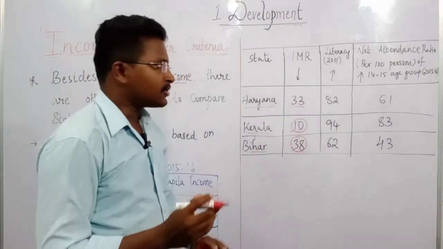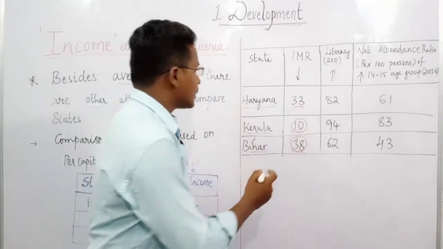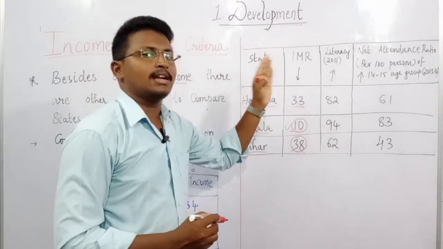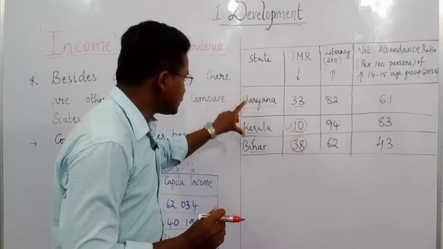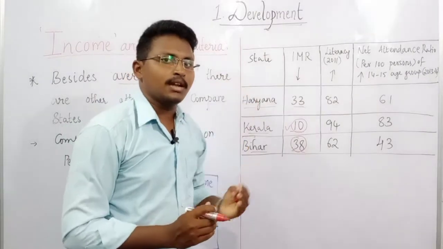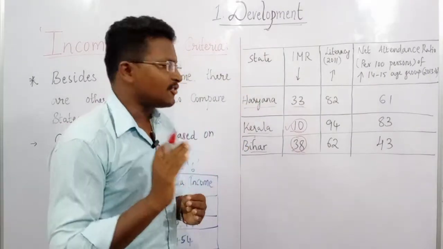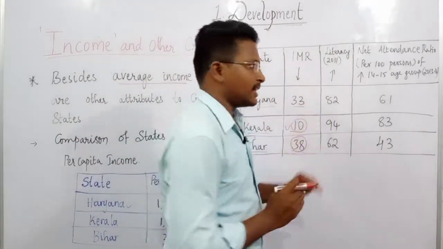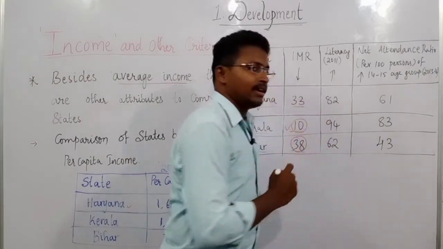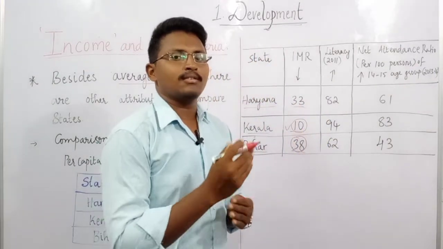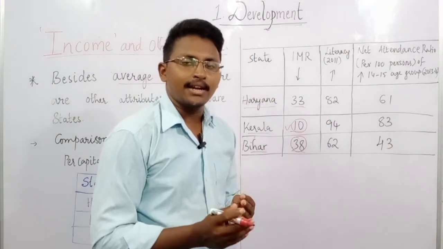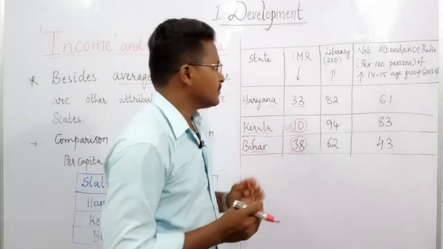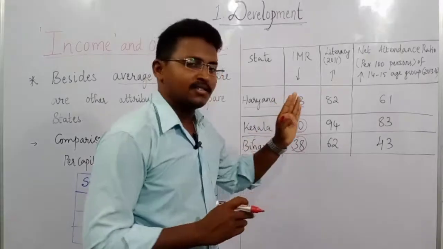So according to this data, if we compare, Kerala is in a better position in the infant mortality rate. Why? Because among these three states, the smallest number of children dying before the age of 1 year is in Kerala. Now let us talk about the second aspect, that is literacy rate. As I told, those who are above 7 years of age and who can read and write at least in one language, we call them literate or educated people. So now let us see which state is more educated.